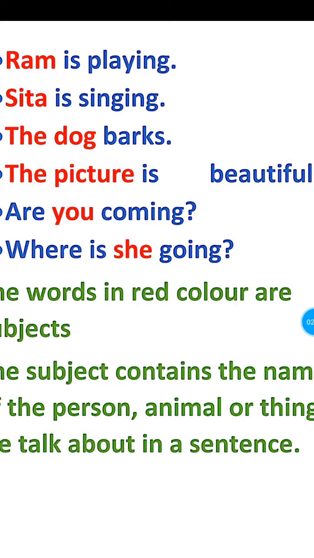And in the second sentence also, what is Sita doing? That predicate tells about Sita, what she is doing. And in the fourth sentence, the picture is beautiful. Here, is beautiful is the predicate. This predicate tells us how that picture is. That means this predicate tells us about the being of the subject. Okay.